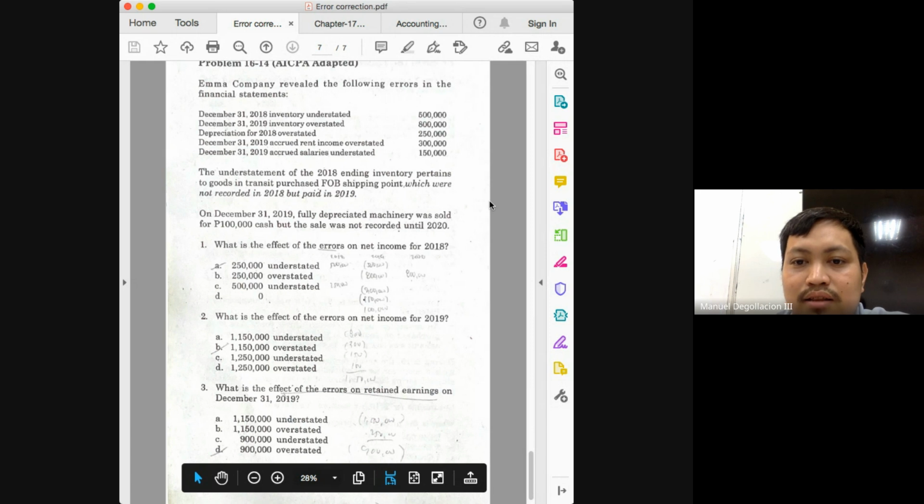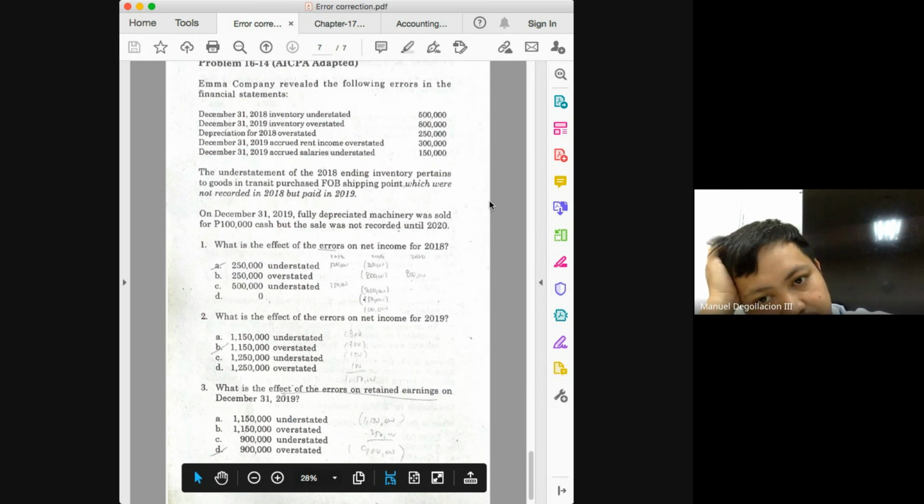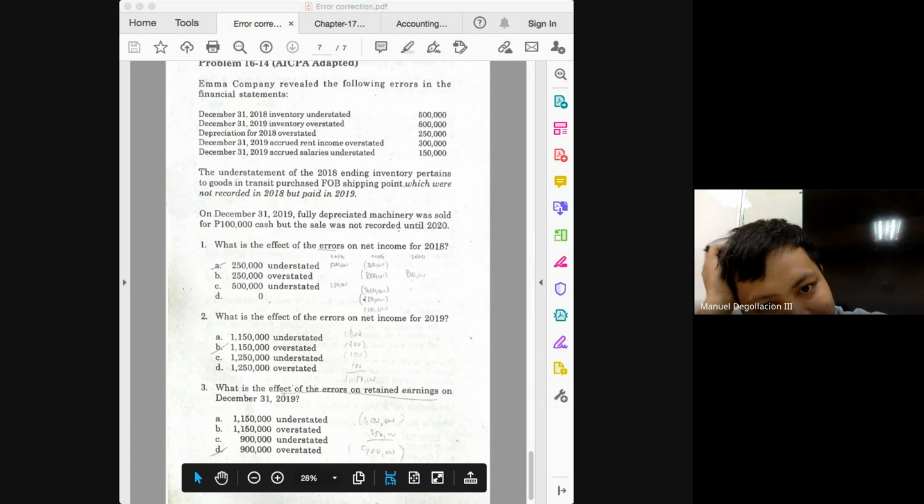It means that there will be a gain equal to 100,000. Okay, so there should be a gain of 100,000, but was it recorded at the time of sale? No. Should it have been recorded in 2019? Yes. Was it recorded in 2019? No. When was it recorded? Only in 2020. Okay, so that means the income in 2019 is also understated by 100.